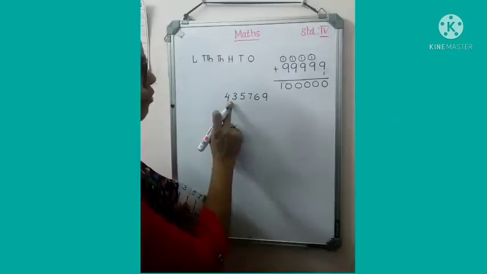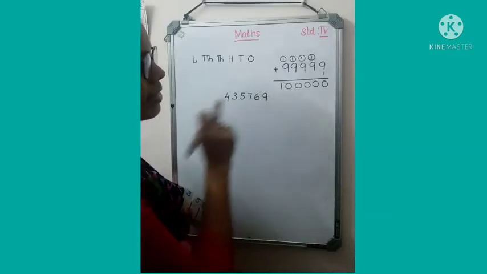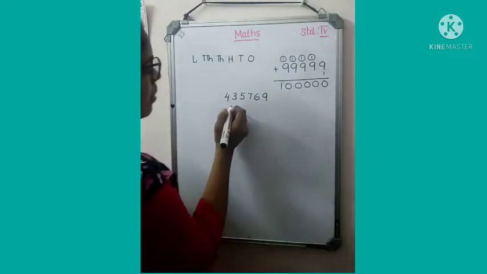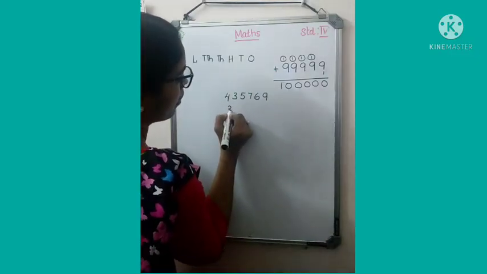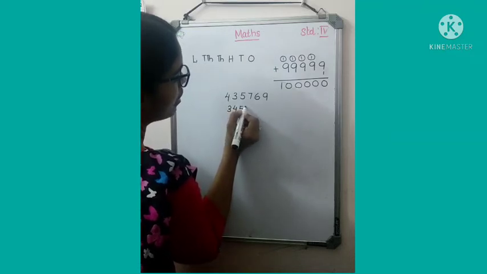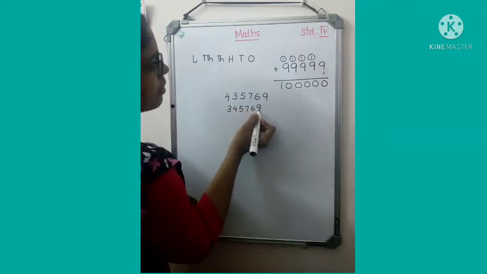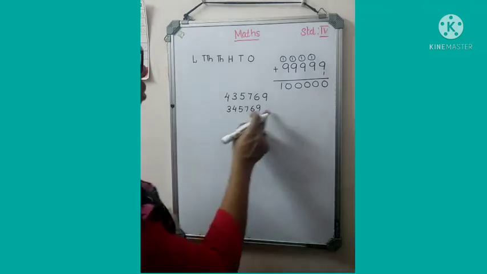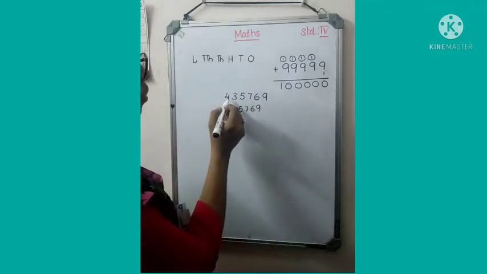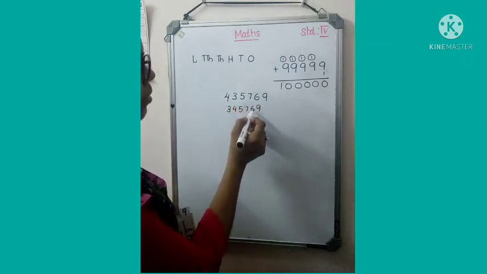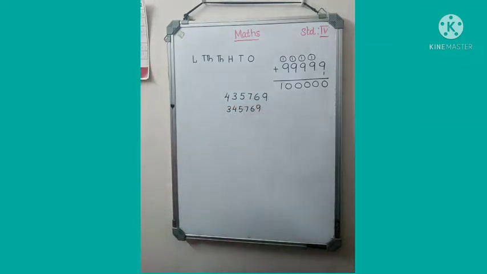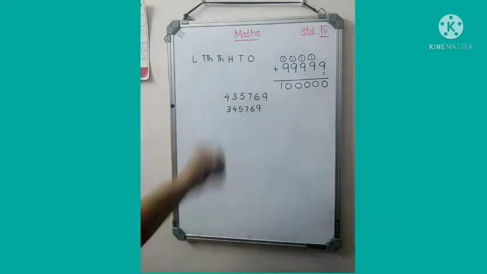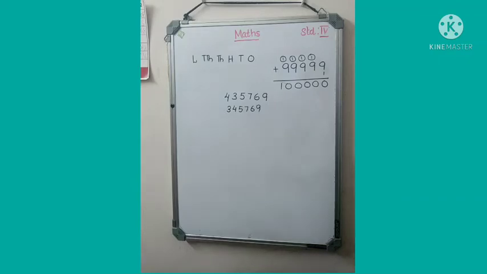Now, look, this is the number 435,769. I am shuffling this number. 3, 4, 5, 7, 6, 9. Are these numbers the same? Both have 6 digits. Look here, 1, 2, 3, 4, 5, 6. I only interchanged the numbers in the lakh place. Are these numbers the same?